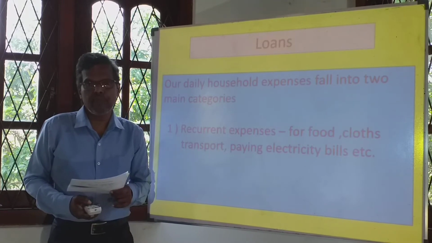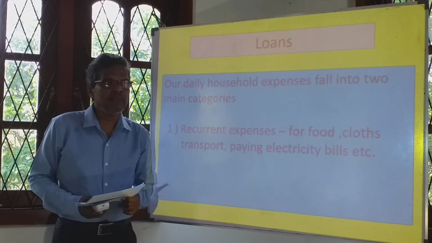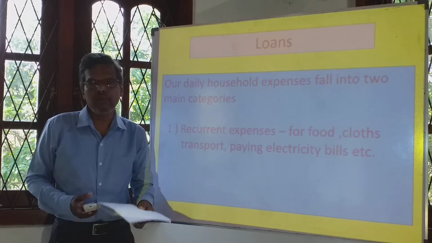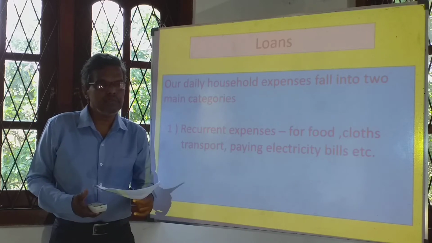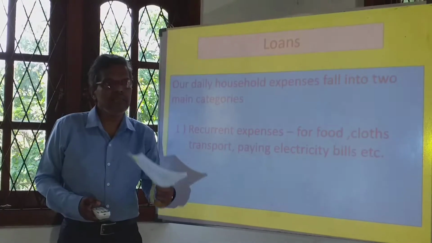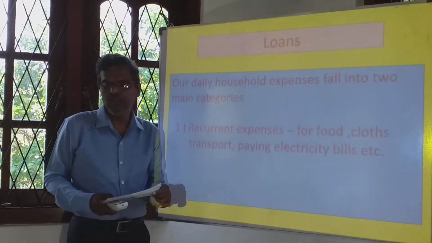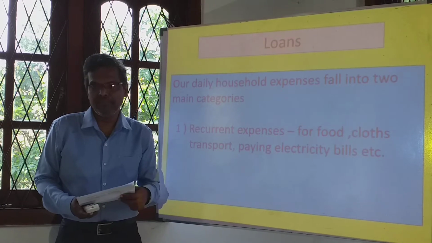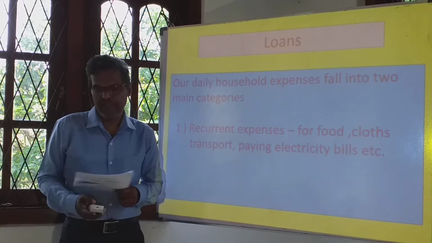For example, if you spend 5,000 rupees to buy the necessary commodities for this week, you have to spend another 5,000 or more in the next week also. And for clothes also, we have to spend again and again, and paying electricity bills, water bills, like that. We have to spend money again and again. So these are called recurring expenses.